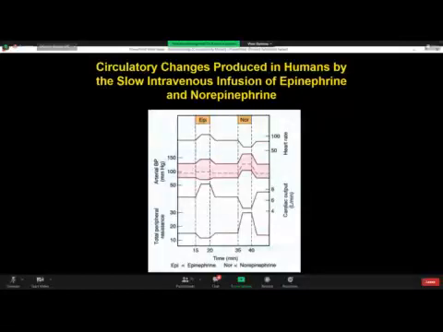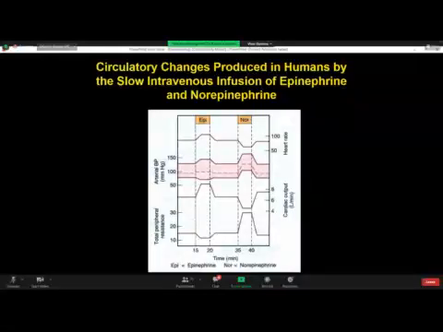With adrenaline, systolic blood pressure rises and diastolic blood pressure falls. Why does diastolic blood pressure fall? Because of the dilation of the blood vessels of the skeletal muscles, so widening the pulse pressure.